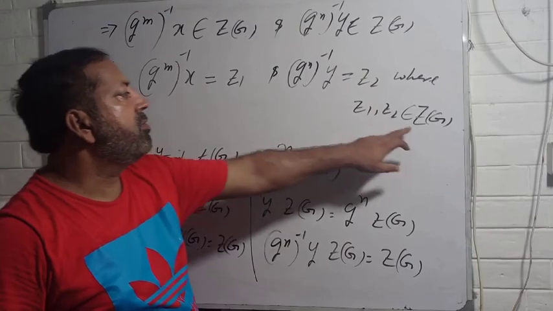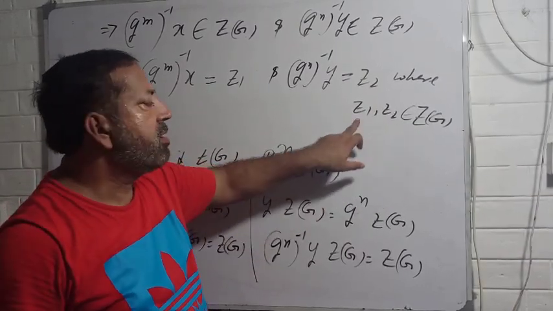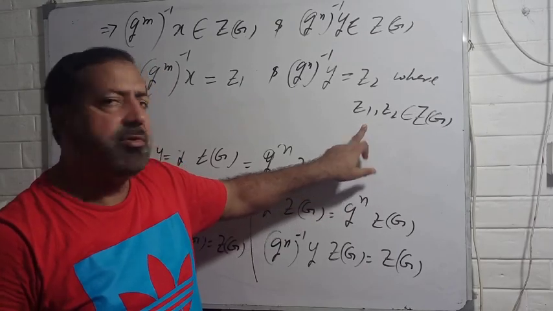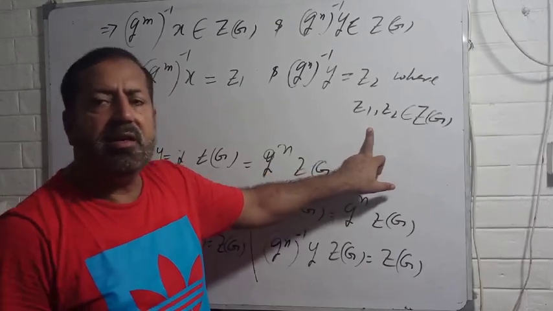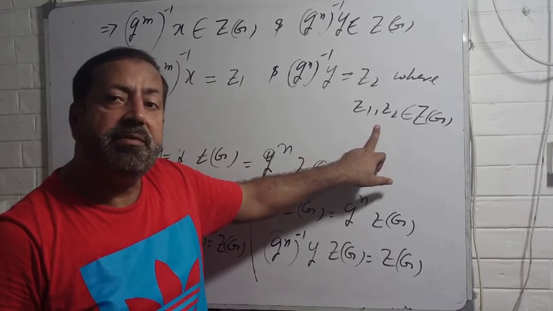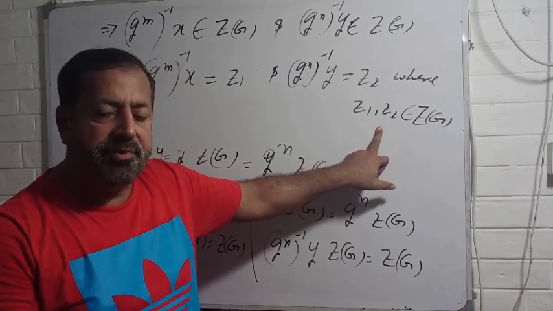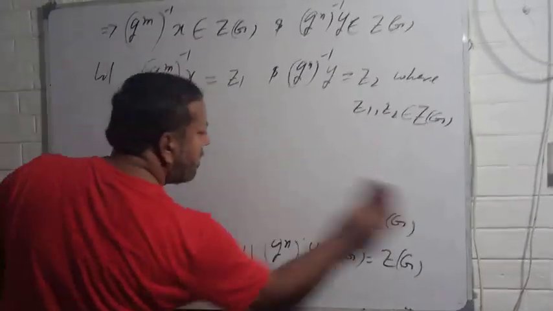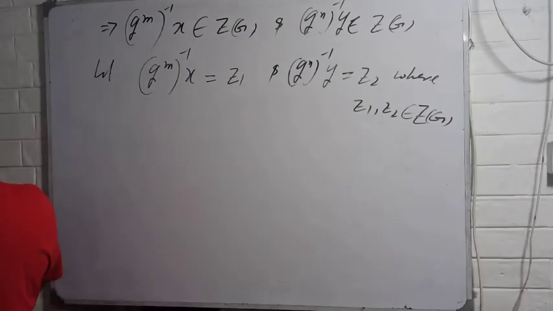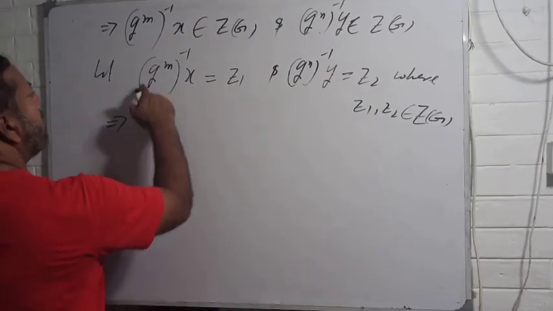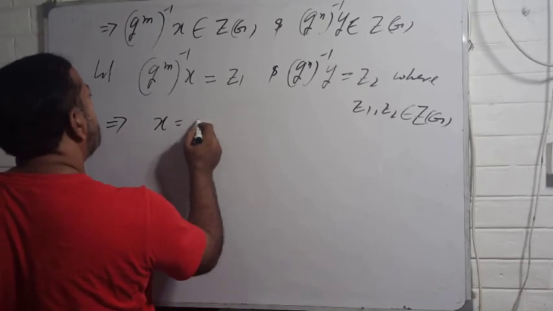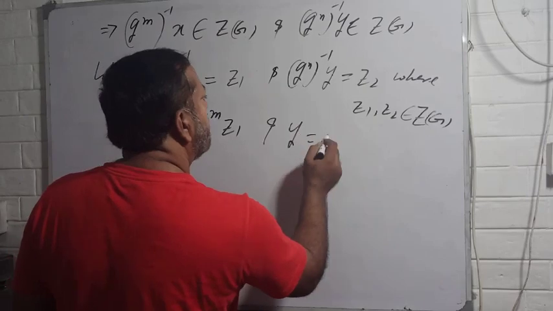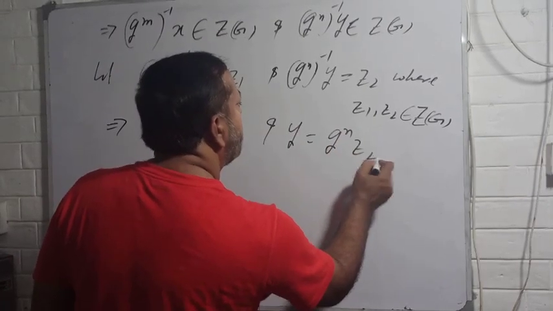Remember, since z1, z2 are the elements of center of G, they must commute with all other elements of G, so there is no ambiguity to replace their positions with any other element of G, because these are the elements of the center of that group, center of G. Okay. So what does this mean? This implies, you can write like this: x is equal to g^m z1 and y is equal to g^n z2.